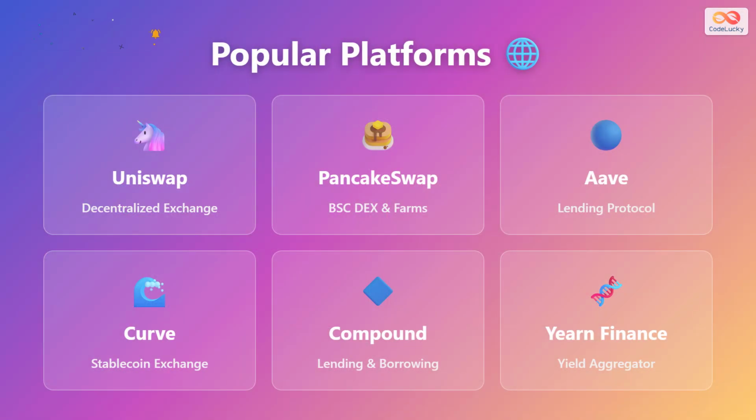Let's look at some of the most popular yield farming platforms. Uniswap is a leading decentralized exchange where users can provide liquidity and earn fees. PancakeSwap operates on the Binance Smart Chain and offers both exchange services and farming opportunities. Aave is primarily a lending protocol where you can earn interest on deposited assets. Curve specializes in stablecoin exchanges with optimized pools for minimal slippage. Compound is another lending and borrowing platform that rewards users with governance tokens. Yearn Finance is a yield aggregator that automatically moves your funds to maximize returns across multiple protocols.